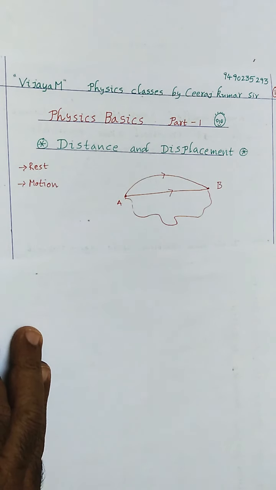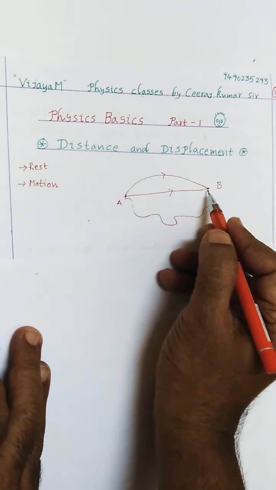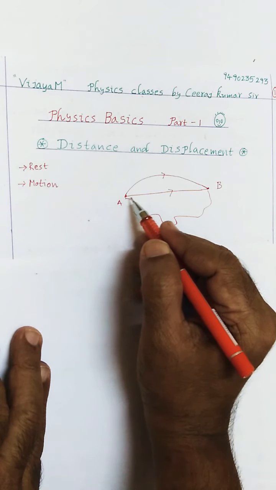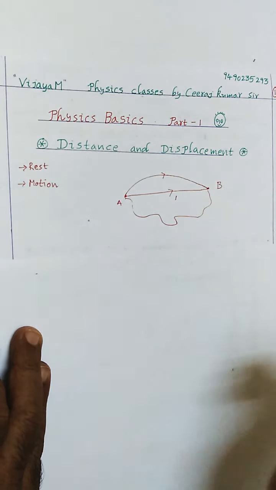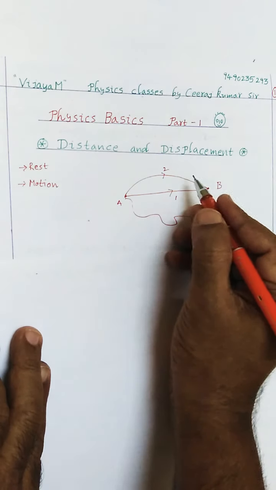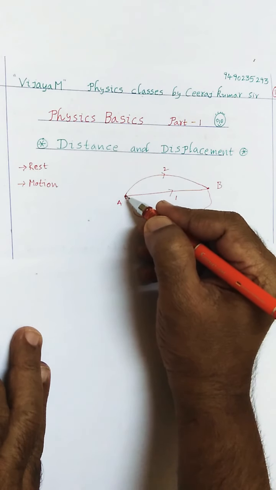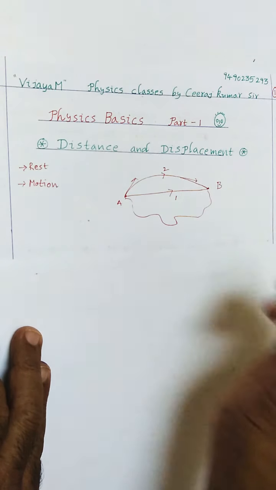I may change my position from point A to point B. If you observe carefully, in path 1 I travel in a straight line. In path 2, I jump from A to B, and my direction is like this, here my direction is like this.